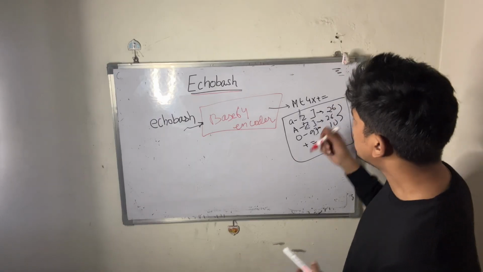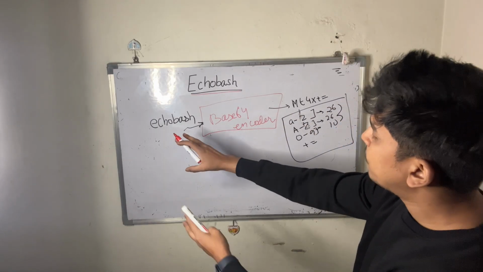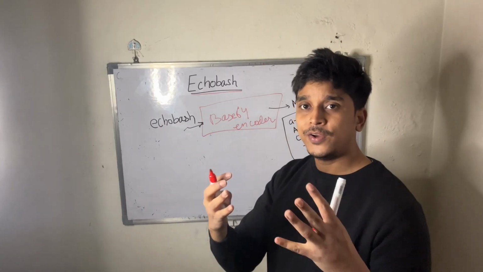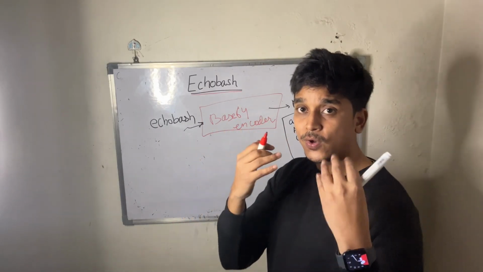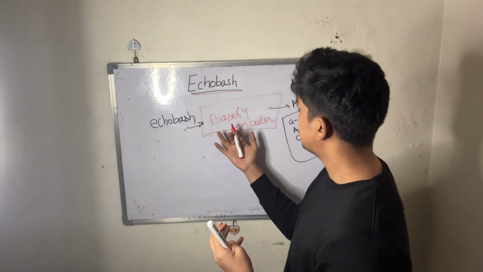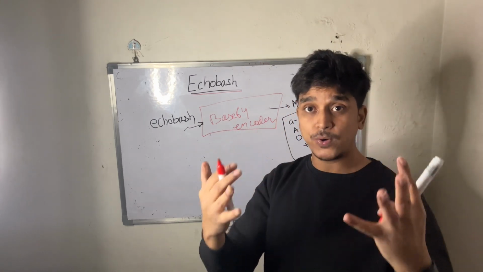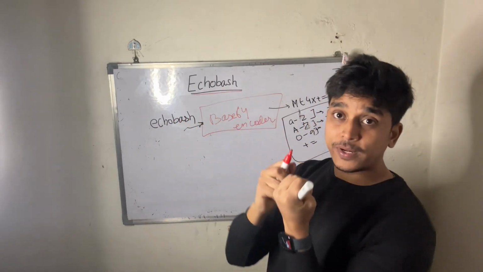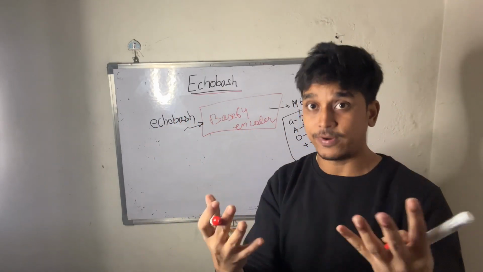Okay. So now one more thing we have to keep in mind: encoders are two-way. A string, if it's encoded and sent over the network, can be decoded again and we can get the original string.